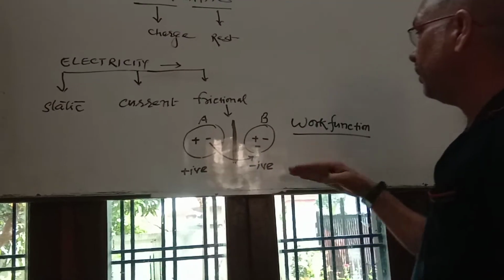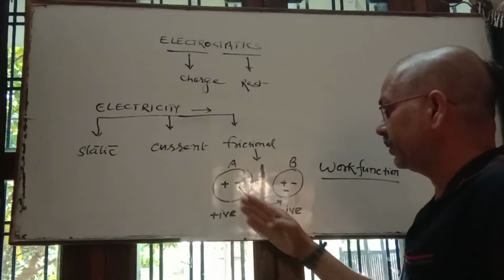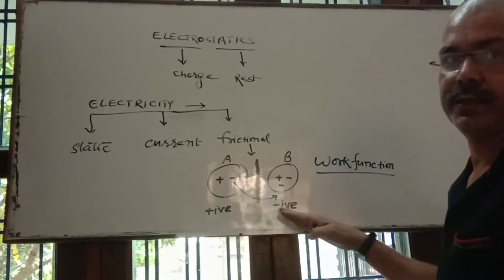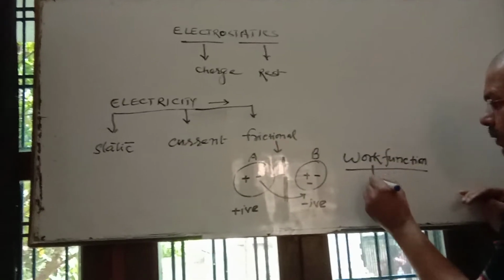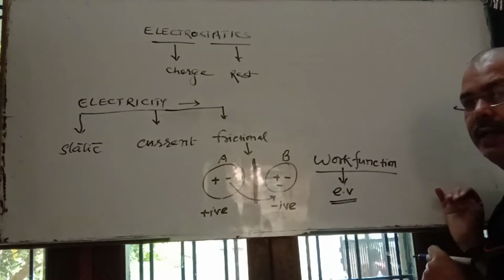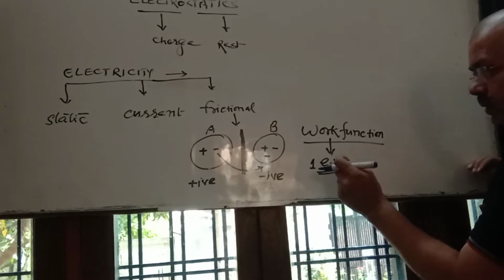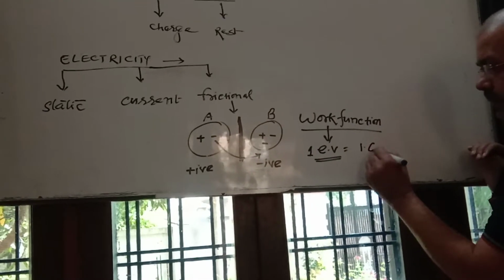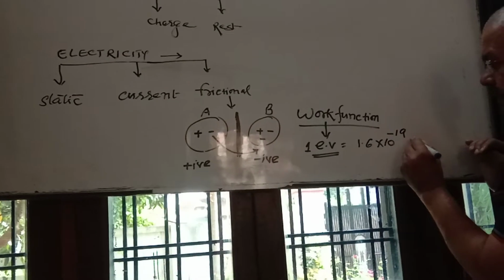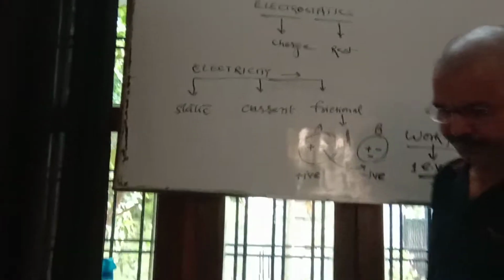And the body which has more work function will not leave the electron, it will accept the electron, and finally become a negatively charged body. The unit of work function is electron volt. And 1 electron volt is equal to the charge of an electron, that is 1.6 × 10^-19 joule. This is the relation between electron volt and joule.